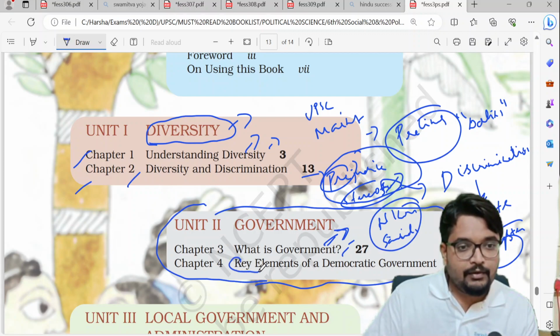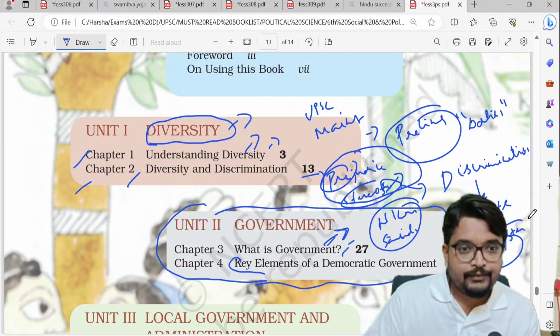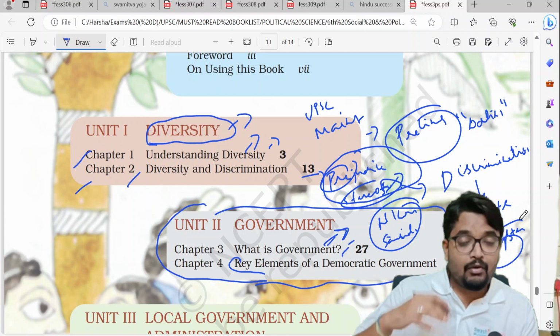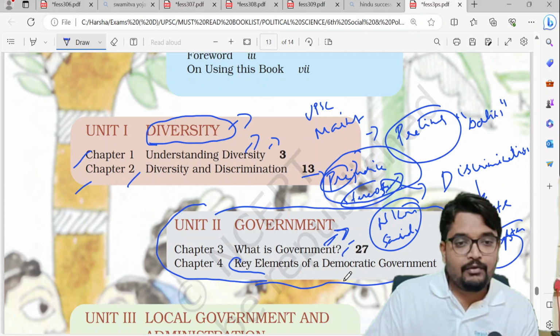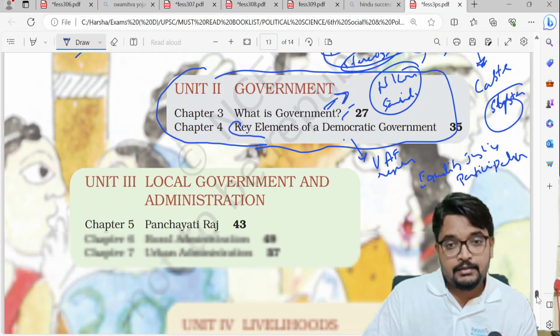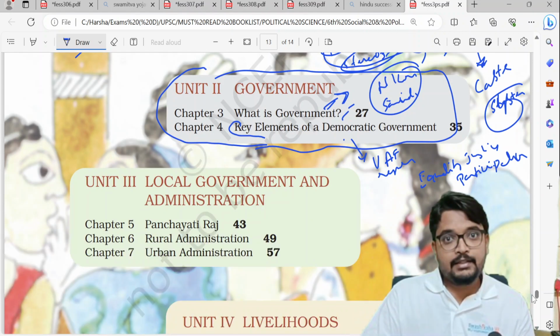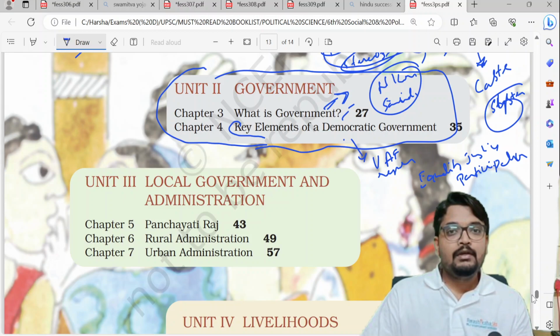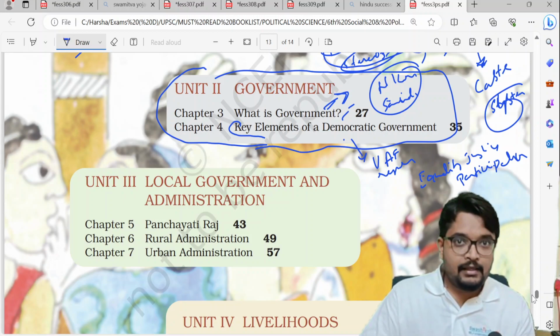And in chapter 4 they try to explain the key elements of democratic government. There are a lot of key elements or features, but they have tried to explain very basic features such as universal adult franchise, having regular elections, equality, and justice, and participation of the people in different ways, such as in elections once in 5 years, and at the same time criticizing the government in newspapers, media, and rallies.